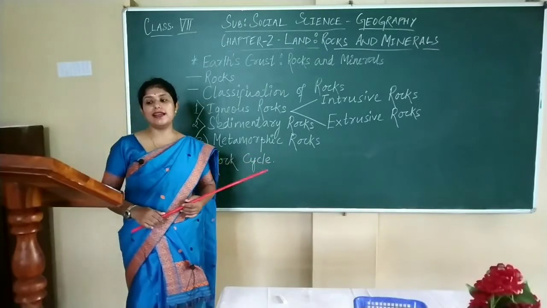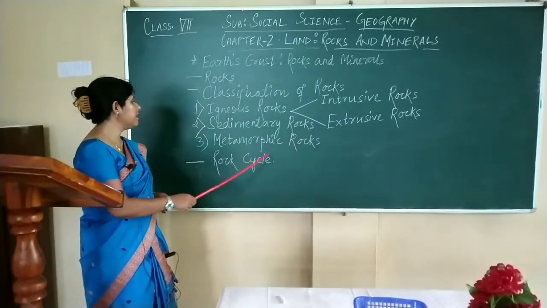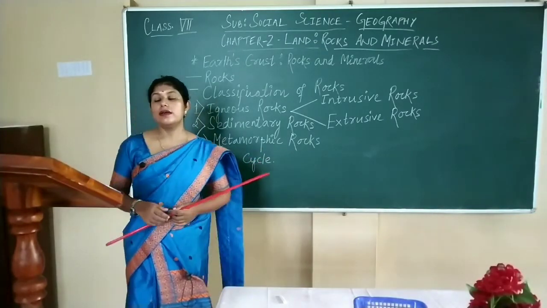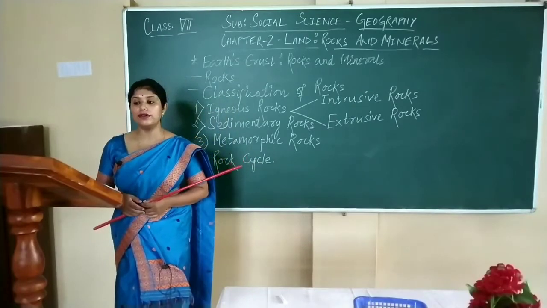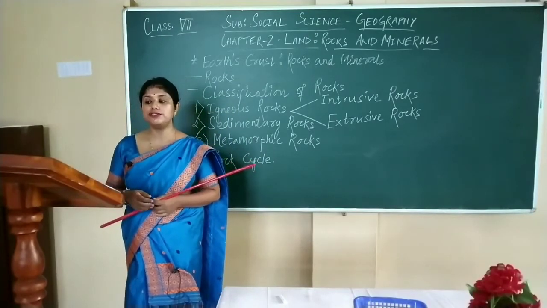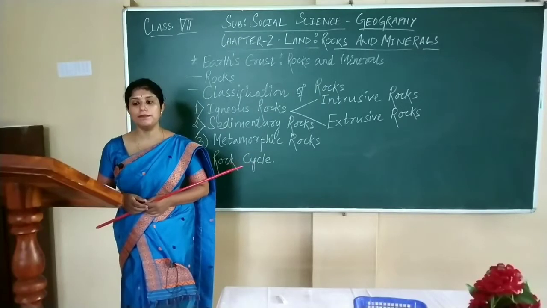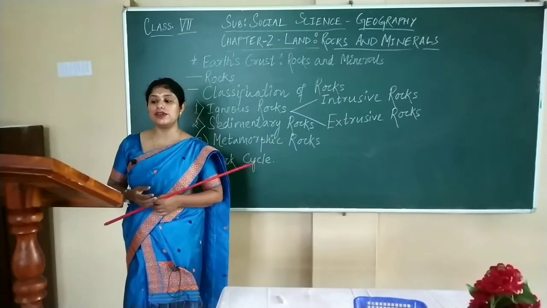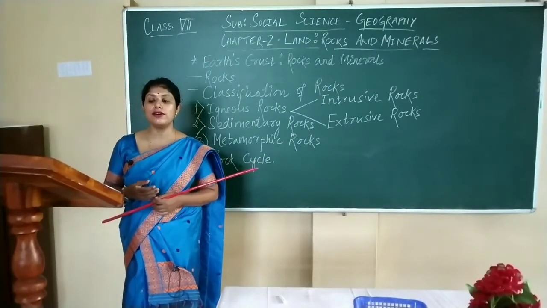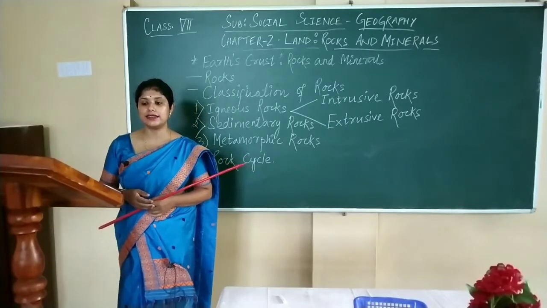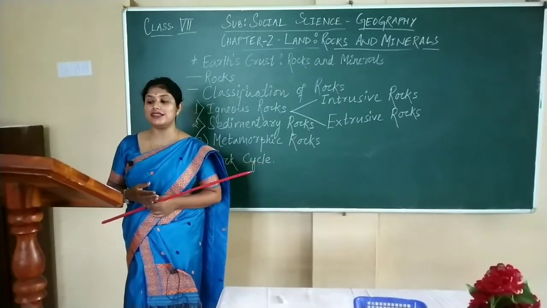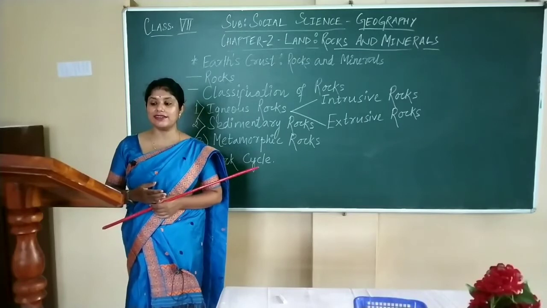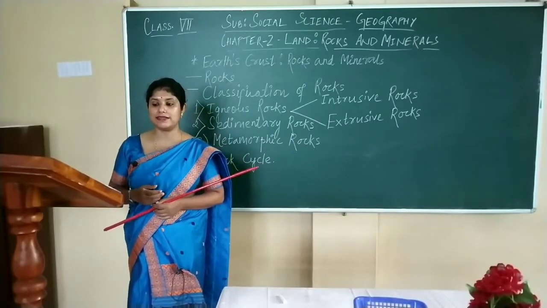So now the last classification of rocks is metamorphic rocks. Metamorphic rocks undergo metamorphosis, which means change in form. Rocks are subjected to intense heat, pressure or some other agent. Thus, a complete change in the physical and chemical characteristics of rocks takes place.